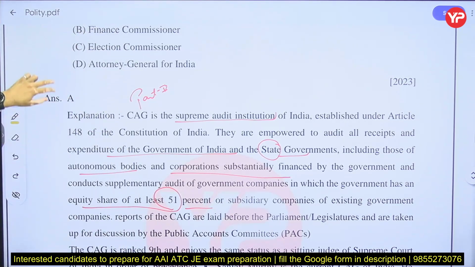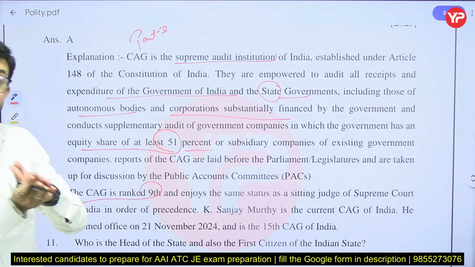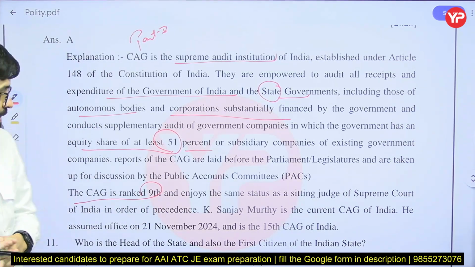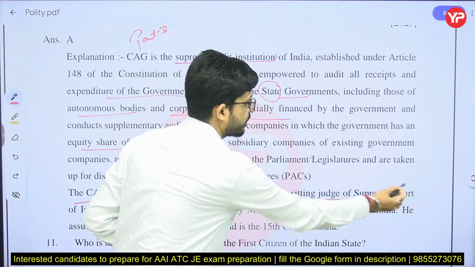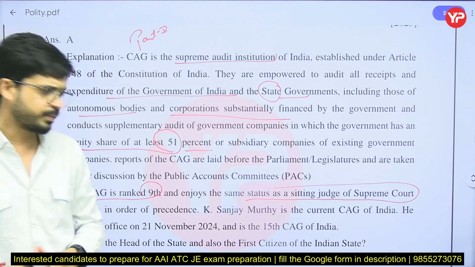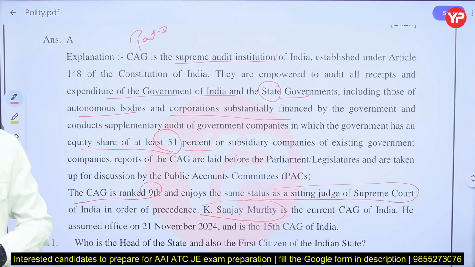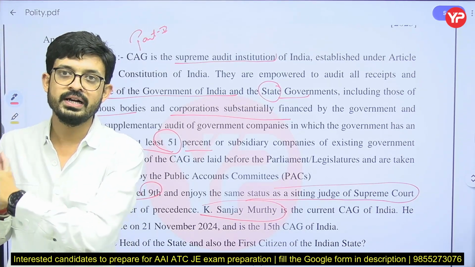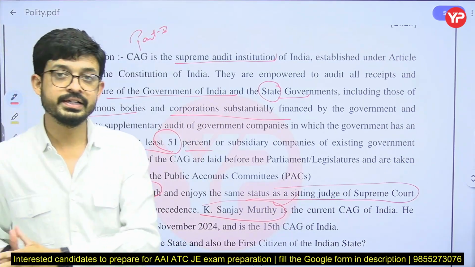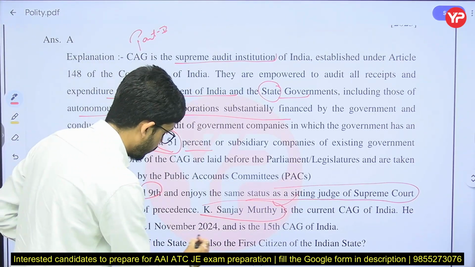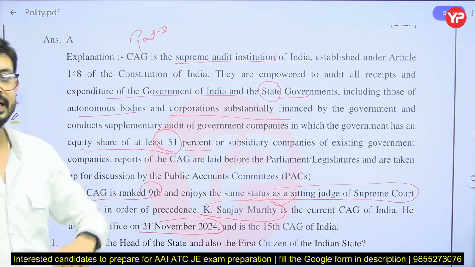Now, CAG is ranked 9th in the table of precedence. First place is the President of India, and 9th place is CAG, the same status as a sitting judge of the Supreme Court. Currently, K. Sanjay Murthy is the Comptroller and Auditor General of India. This type of question has also come in various exams: who is currently CAG of India? He assumed office on 21st November 2024, and he is the 15th CAG of India.